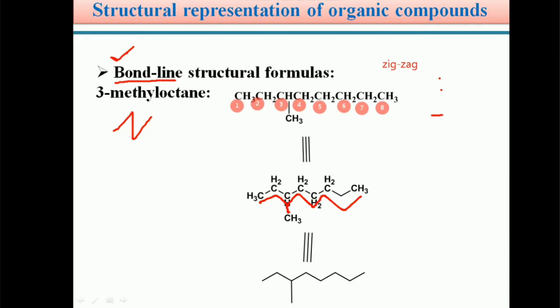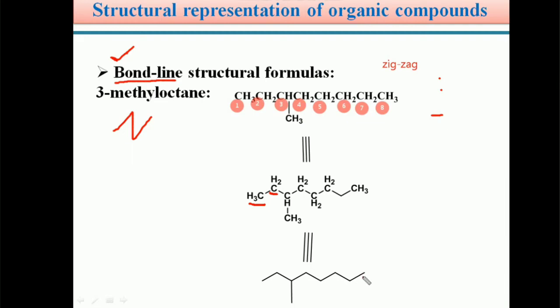In this representation, the CH3 and CH2 groups are not shown. Simply they are denoted with lines. So see, CH3, CH2, CH, CH2, CH2, CH2, CH2, CH3.